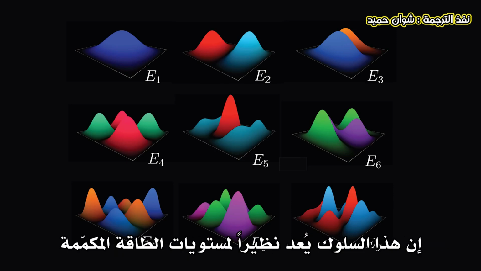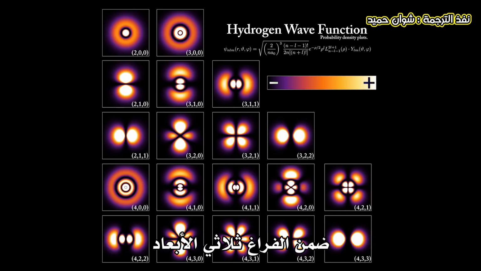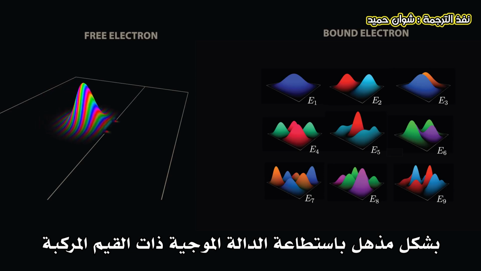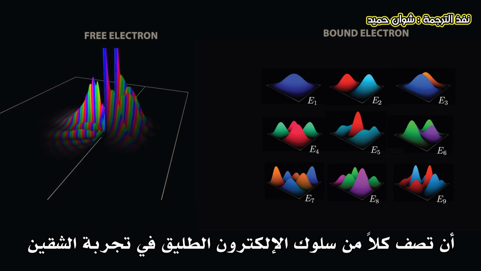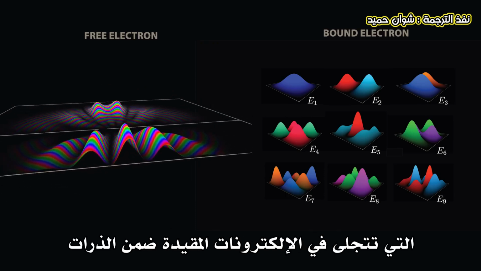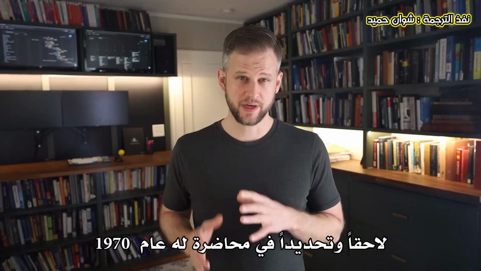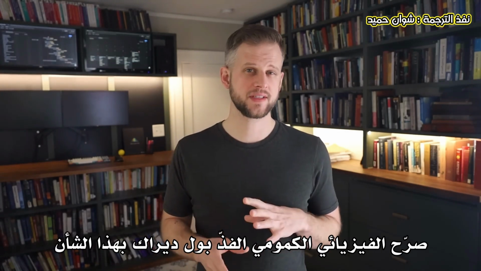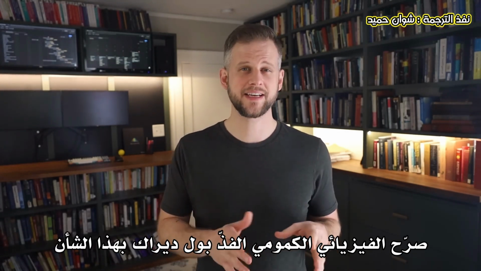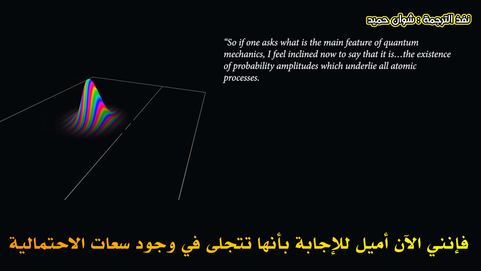This behavior is analogous to the quantized energy levels Schrödinger found when applying his equation to the hydrogen atom in 3-dimensional space. It's remarkable that the same complex-valued wave function can describe the behavior of a free electron in the double-slit experiment, and the quantized energy levels we see for bound electrons in atoms. Years later, in a lecture in 1970, the great quantum physicist Paul Dirac had this to say about the wave function.